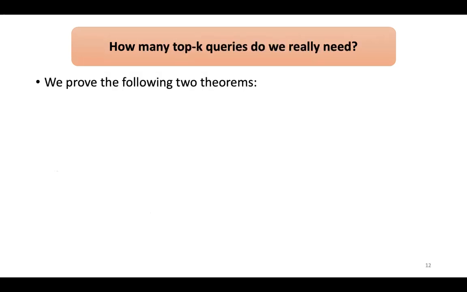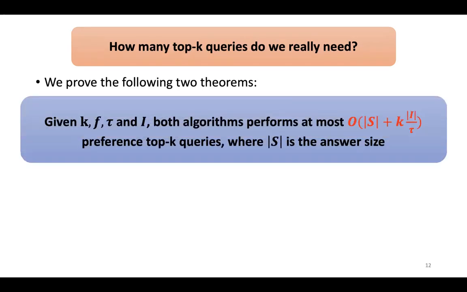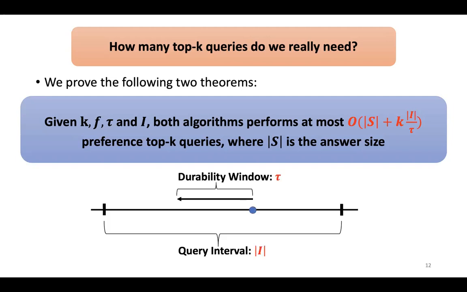These are the 2 algorithms that we have to reduce the number of top K queries. Next, let's answer the harder question: how many top K queries do we really need? In our paper, we present the following 2 theorems. First, given the query parameters k, the function f, tau and I, both algorithms perform at most O of S plus k I over tau preference top K queries, where S is the answer size. A quick reminder that k, I and tau are query parameters given at query time, where I is the query interval and tau is the durability window length.